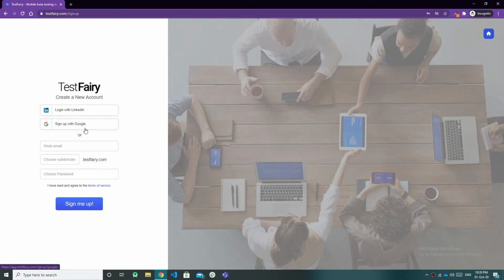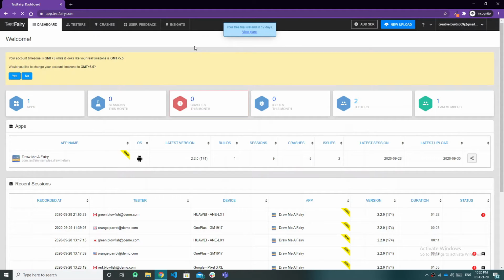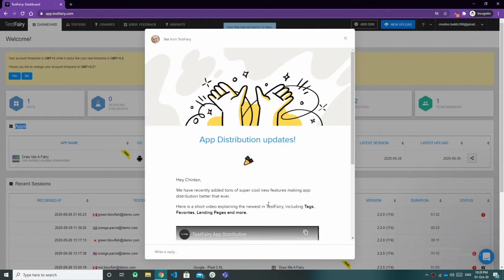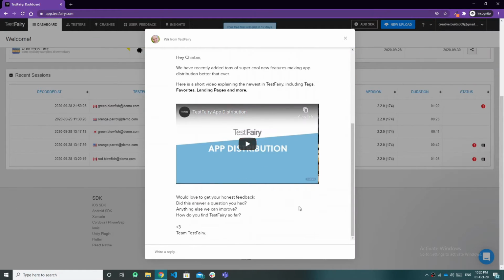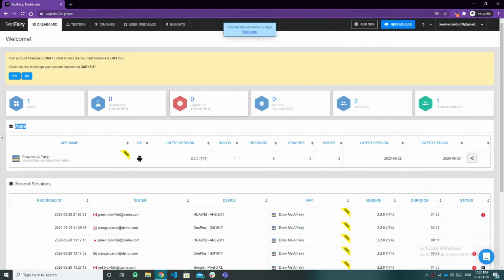I have already created an account using my Google account, so I will click on sign up with Google. It will redirect me to my Google sign in page. If you have already signed in with Google and have a single account, it will directly sign you in and redirect you to the TestFairy dashboard. Here is an app section on the dashboard where you can see a test app, an app distribution update given by TestFairy to me. Right now I'm closing it.